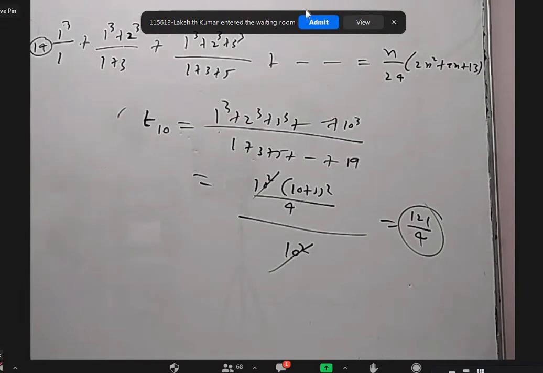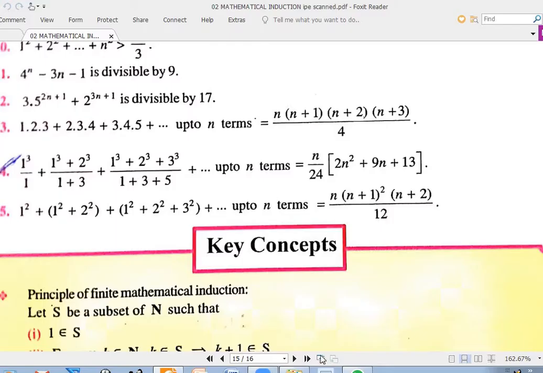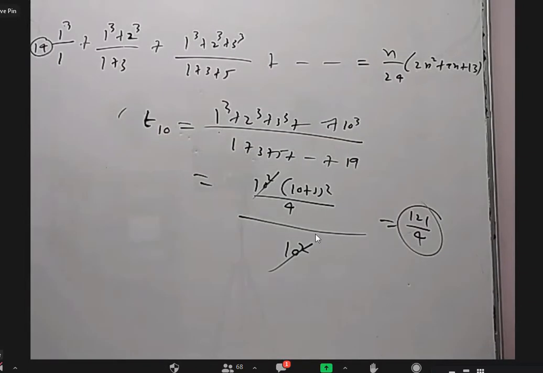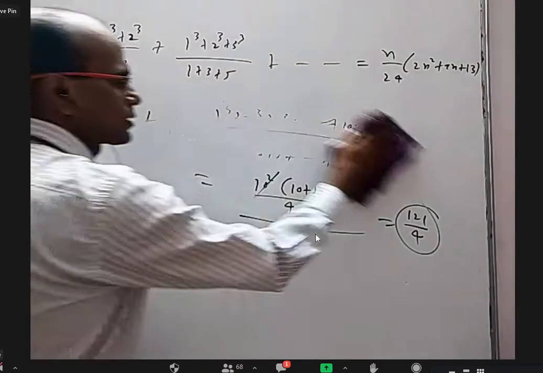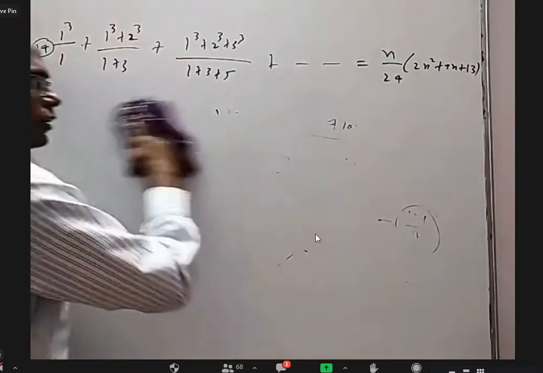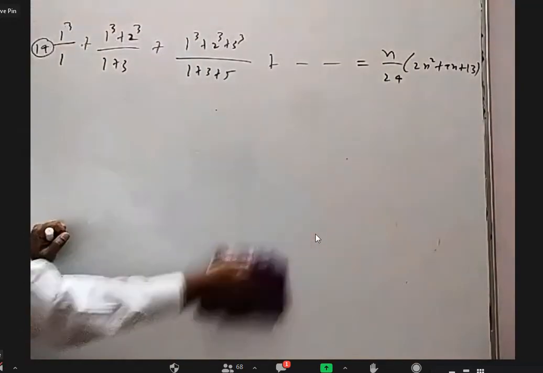Okay, you don't have to write fully. I just want to give an idea. Now we can nicely write what the nth term is. Everybody clear about 121 by 4 being the 10th term?